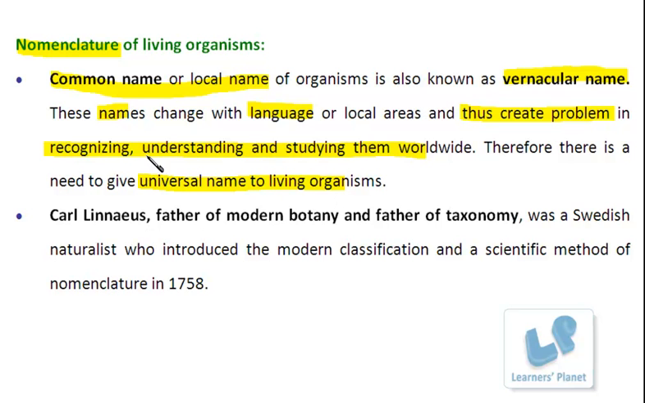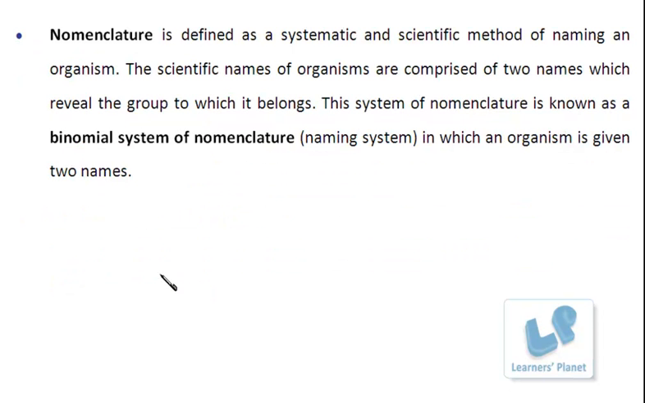Such a problem was sorted out by Carl Linnaeus. Carl Linnaeus is the father of modern botany, and he is also known as the father of taxonomy. He was a Swedish naturalist and botanist, and he introduced the modern classification and a scientific method of nomenclature in 1758. He defined nomenclature as a systematic and scientific method of naming an organism.